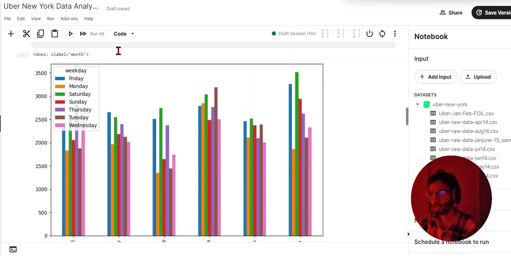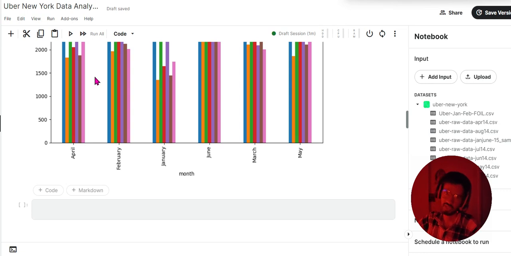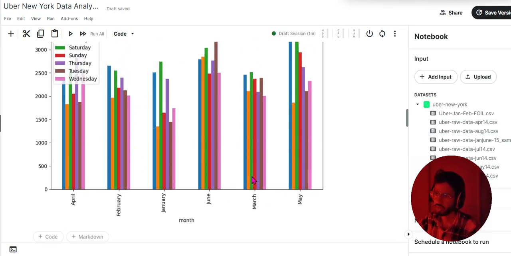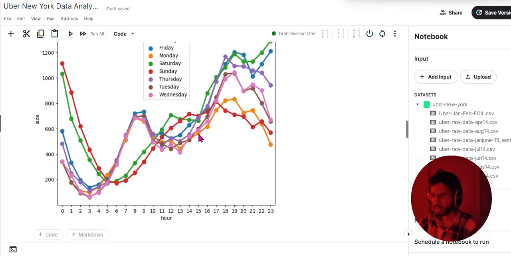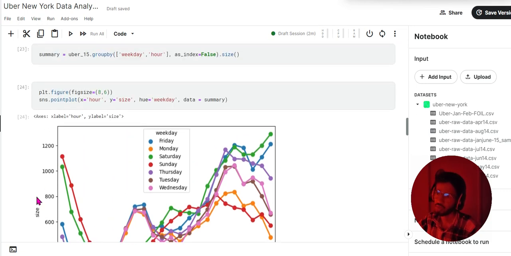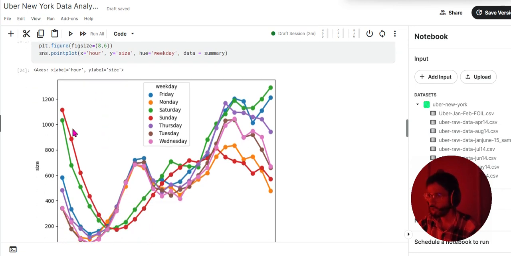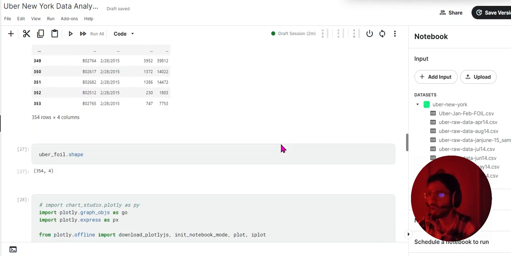This graph is on the basis of days. This colorful line shows number of days, days like Monday, Tuesday, Wednesday, and this graph shows that this x-axis is showing hours and this y-axis is showing number of bookings, meaning number of pickups. So these colorful lines show trends on each day, like red color is showing Sunday and orange color is showing Monday trends. You can analyze all these things and so on.